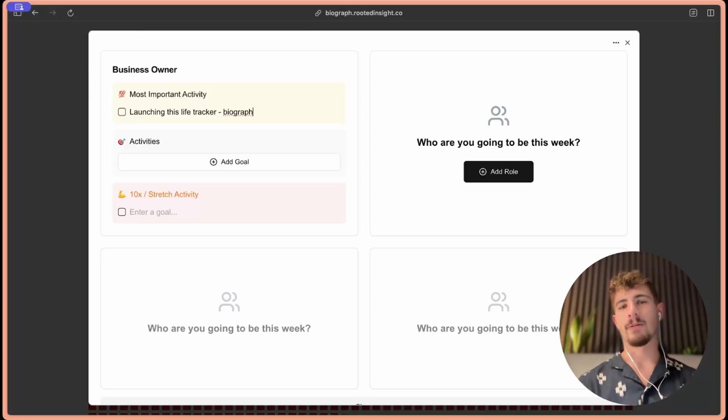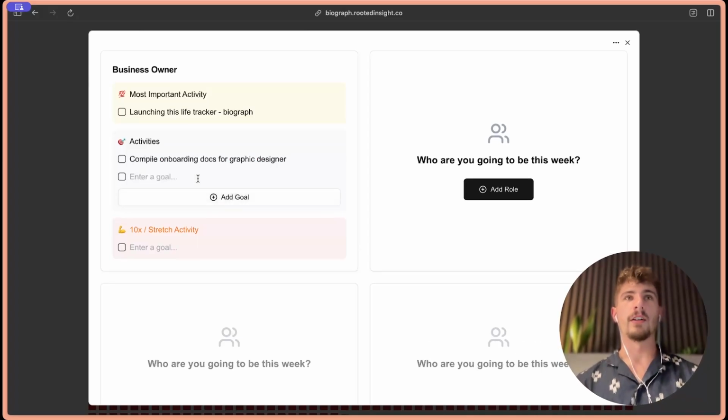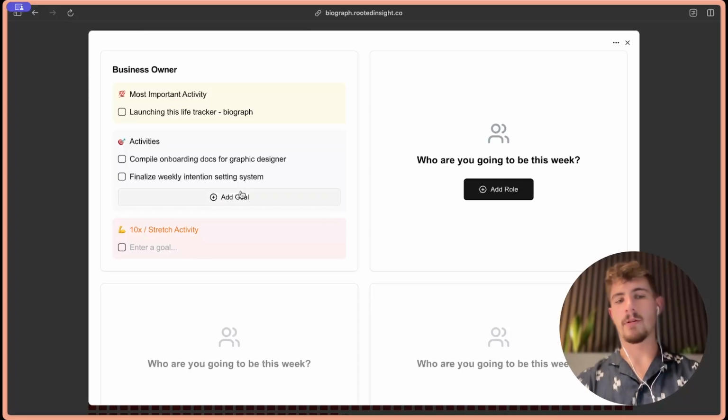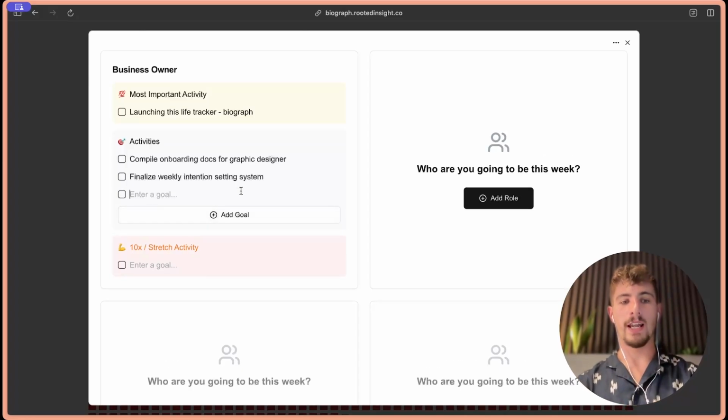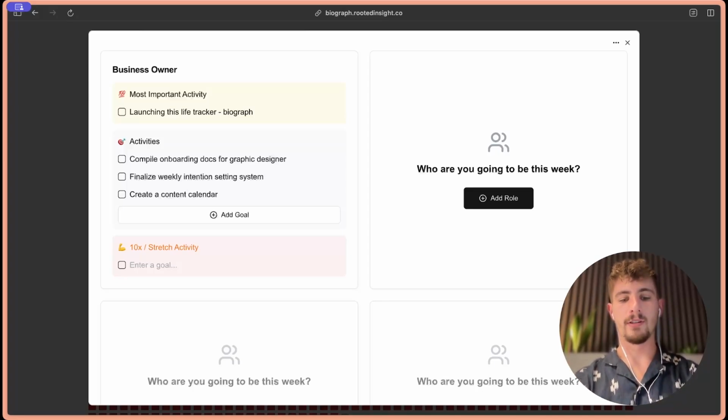Now, there are some other things that I want to do in the business this week. We're hiring a graphic designer, so compile onboarding docs for graphic designer. We are working on our weekly intention setting system, so finalize weekly intention setting system. And maybe one more goal, create a content calendar. It's something we want to start producing more content, so create a content calendar database with the content plan.